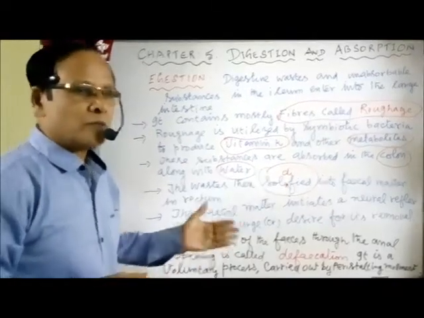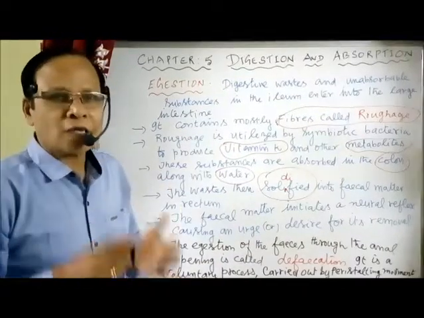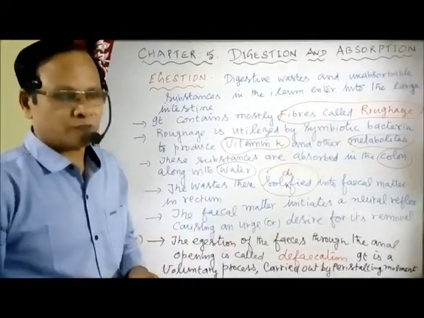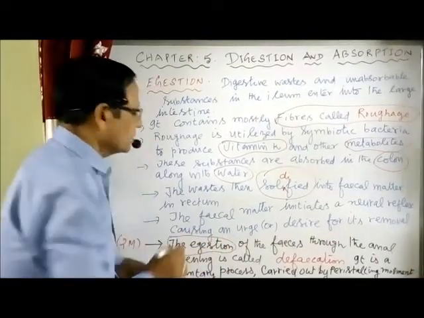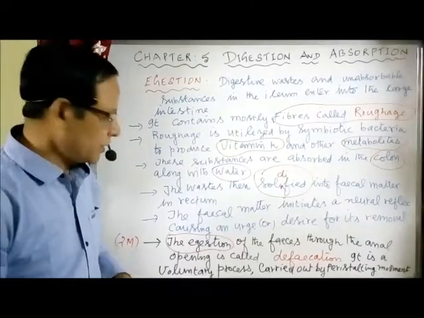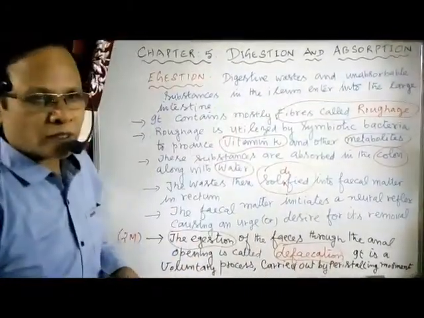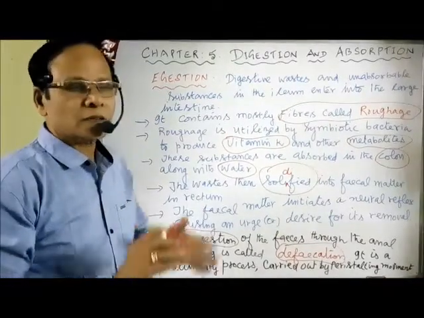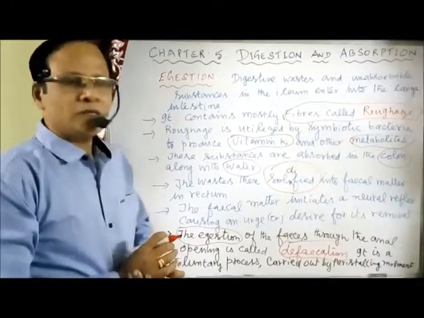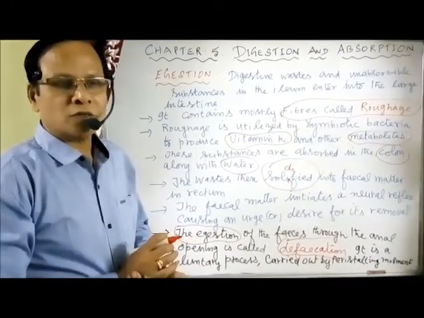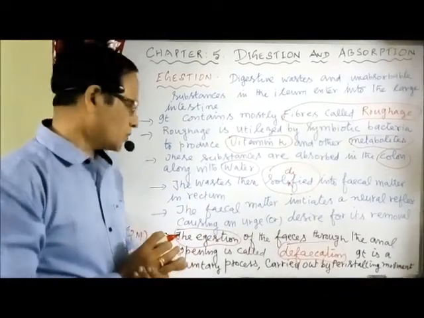Now that process, the elimination of feces through the anal opening, is called defecation. This is a 2 marks question. The fecal matter being sent out through the anal opening, that process is called the defecation process. Now it is a voluntary process, not involuntary. Once you desire, then only you can eliminate the waste, just like the urine.